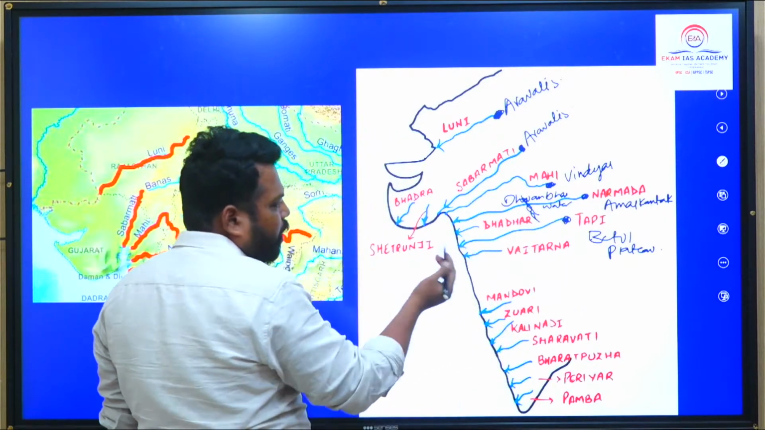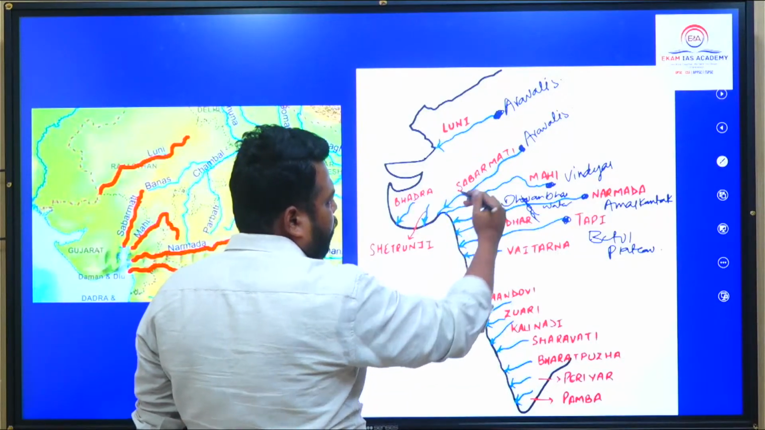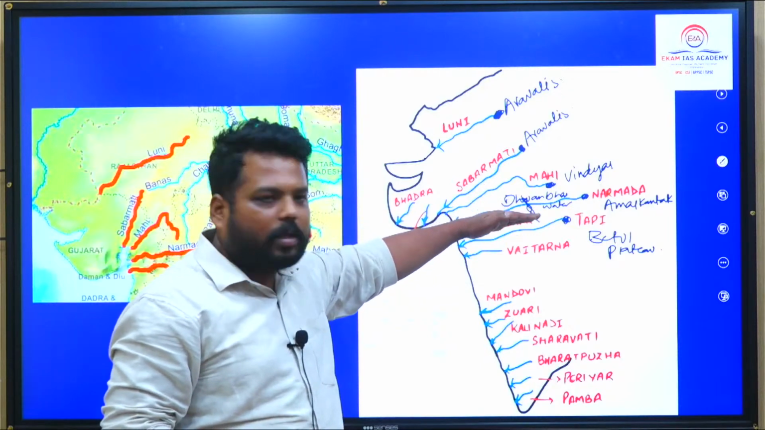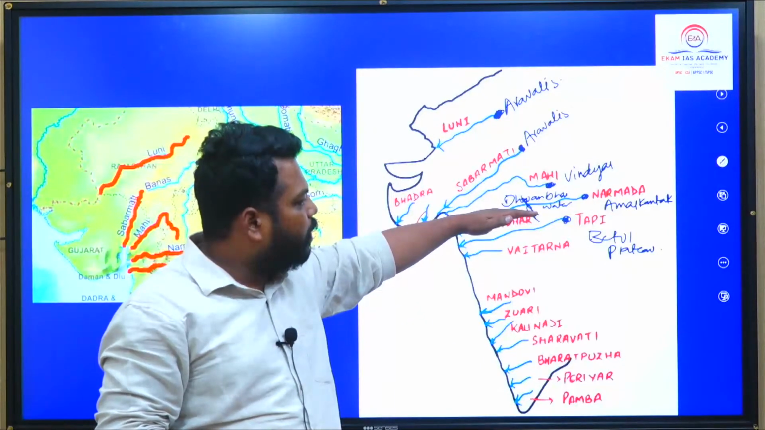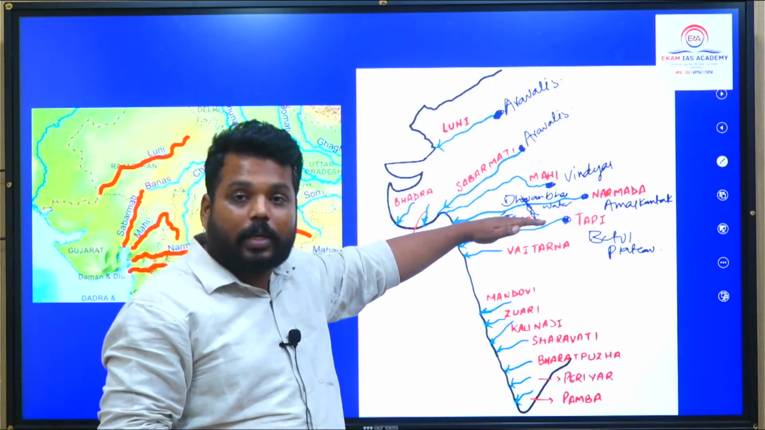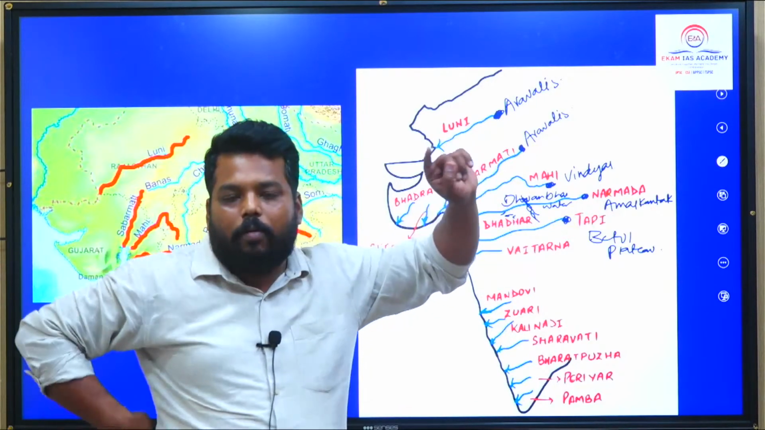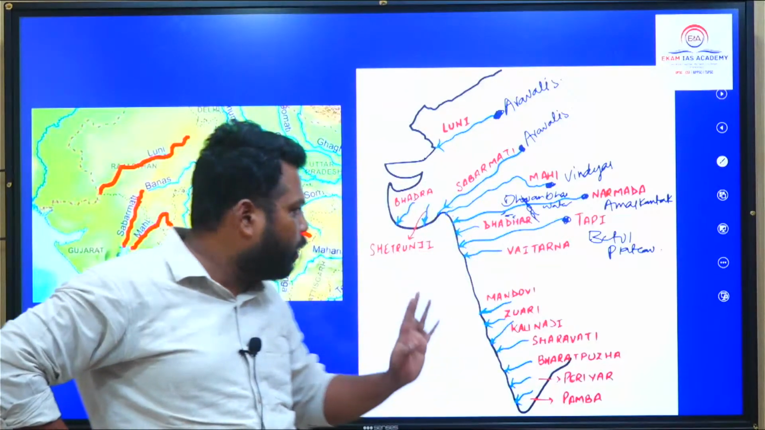If you look between the Tapti and Narmada locations, as I've already said, the Narmada river flows between the Vindhyas and Satpuras, remember this. The Tapti river is located between the Satpuras and Ajanta hills. These two rivers generally flow in a Rift Valley. One more river flows in a Rift Valley, that is the Damodar river. Remember the Rift Valley also.